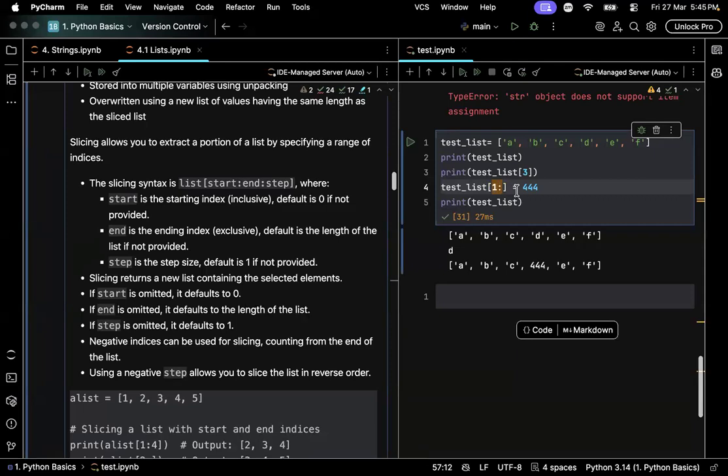All you have to do is first slice the values you want to replace. I want to replace from B to D, right? The index of B is 1, and the index of D is 3. Since I also want to replace D, I will write 3 plus 1, that is 4. Now here I want to replace three values, right? So I will give three new values too. Look at what happens. Here the sliced value got overwritten by the new values I gave.